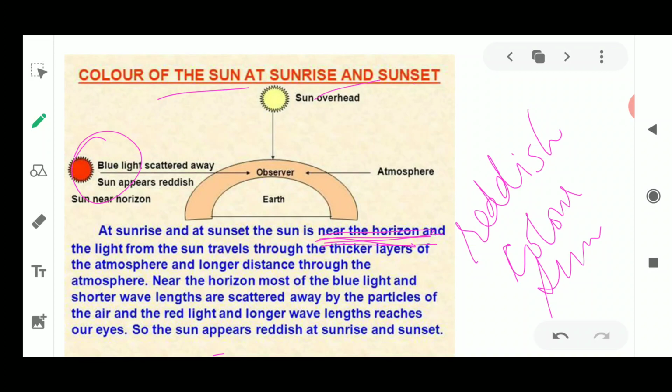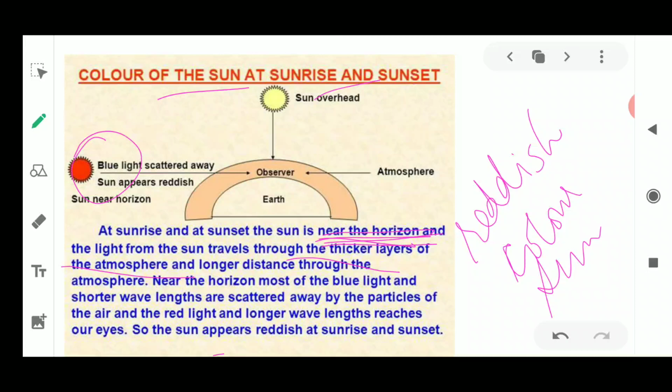So the light from the sun has to travel through a thicker layer of the atmosphere. The horizon is the place where the sky and the earth appear to meet, which we say as Kshitij in Hindi.